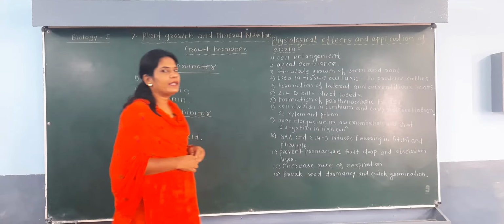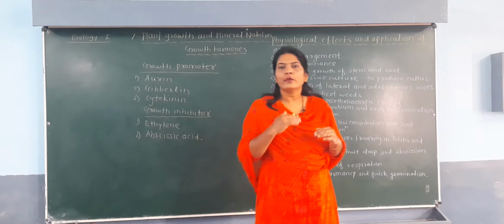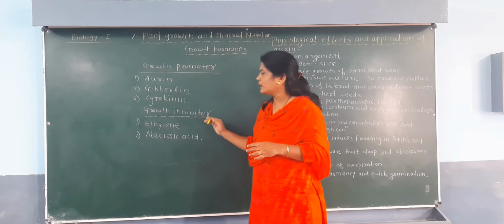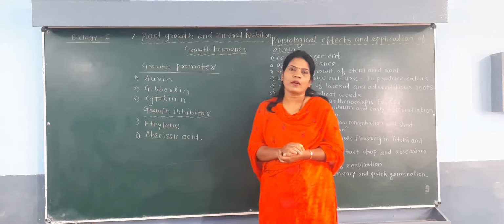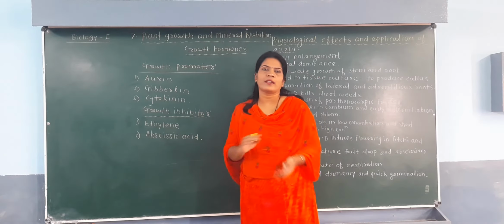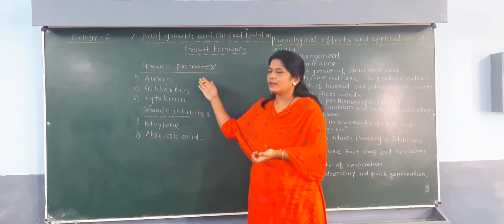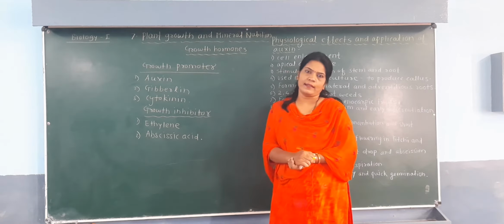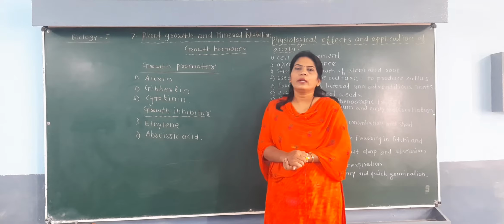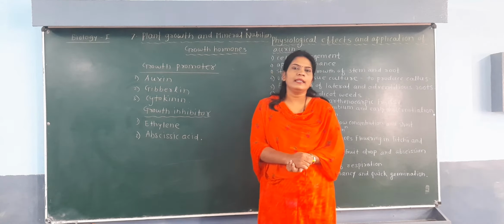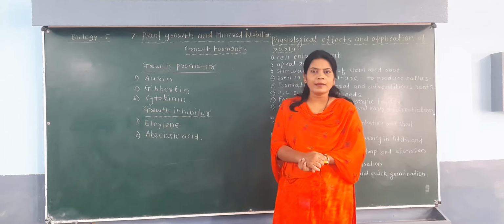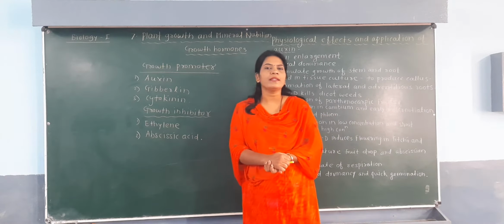Okay, so here the first important point is that we should know which are the growth promoter hormones and which are the growth inhibitor hormones. Overall there are 5 types of hormones present in the plant: auxin, gibberellin, cytokinin, ethylene, and abscisic acid. Now we will discuss in detail the correct definition of the hormone which is given by 2 scientists.